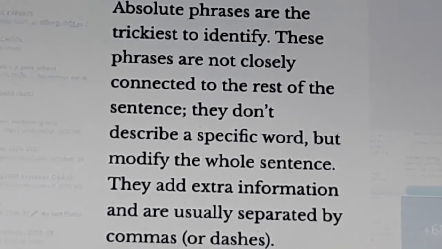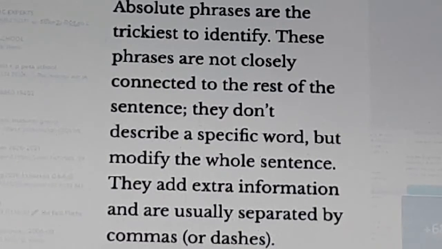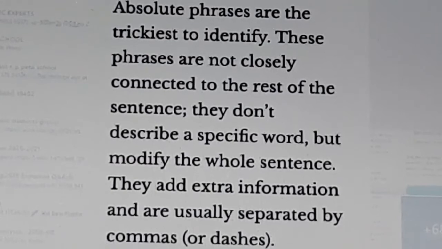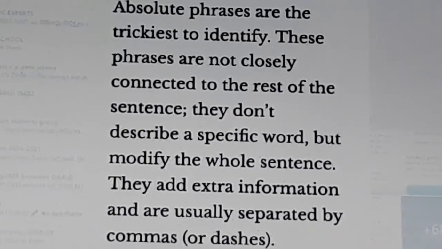These phrases are not closely connected to the rest of the sentence. They don't describe a specific word but modify the whole sentence. They add extra information and are usually separated by commas or dashes.